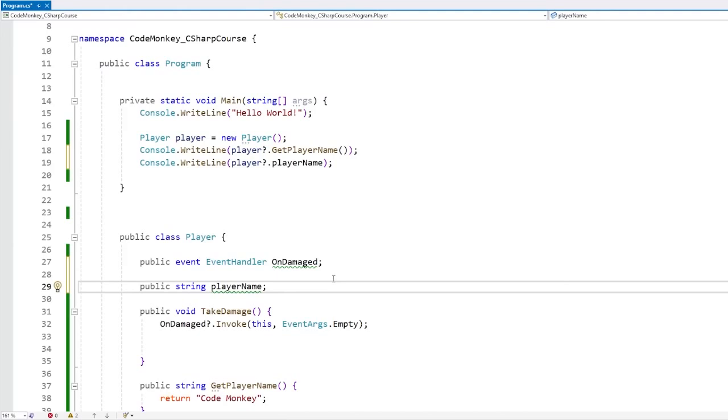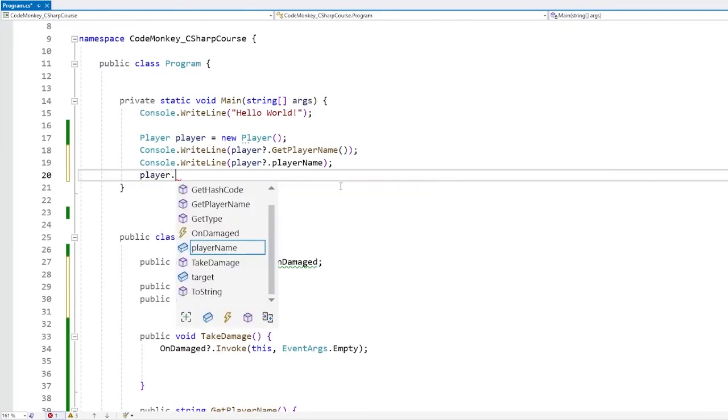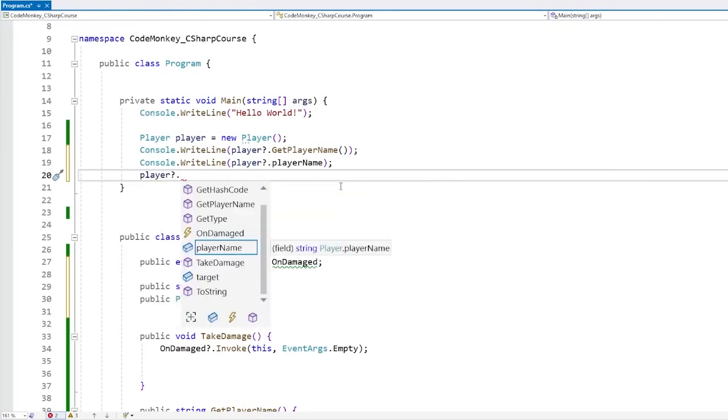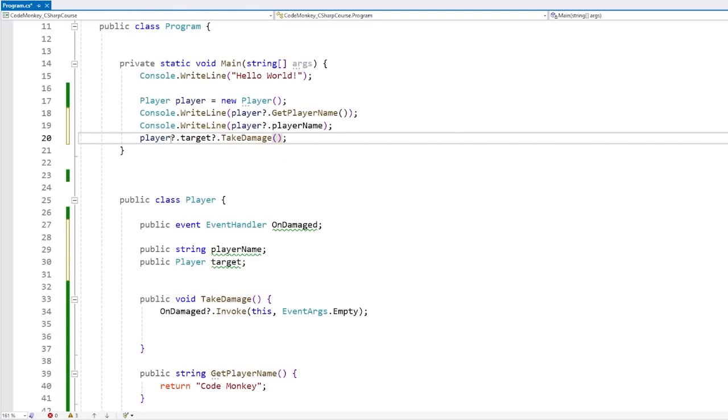So for example, if the player had some kind of player for another target, then you could do player question mark in order to make sure it only runs if not null, target, another question mark to make sure that it runs if it is not null, and then call TakeDamage. Over here, pretty much the same rules apply. As it gets to this question mark, it checks the player. If the player is null, then it terminates the whole thing with null. But if it is not null, it continues running the right side. Then it gets to this question mark and checks the left side. If player.target is null, then again, it terminates over there. But if it is not null, then it's going to call TakeDamage on the player.target. So the same rules always apply regardless of how many null-conditional checks you have.